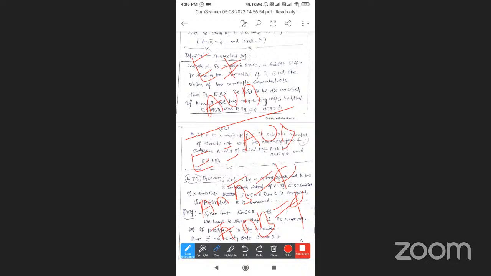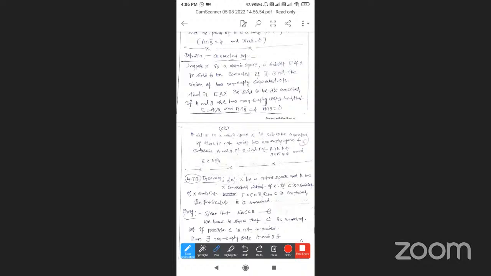So if it is connected, E is a subset of a metric space X, and E cannot be written as a union of two separated sets. That is called a connected set. This is a connected set. So these four pages are completed, and that is your textbook definition also.